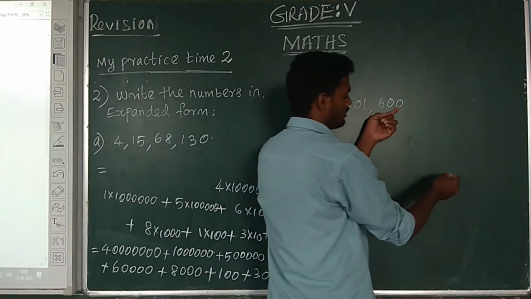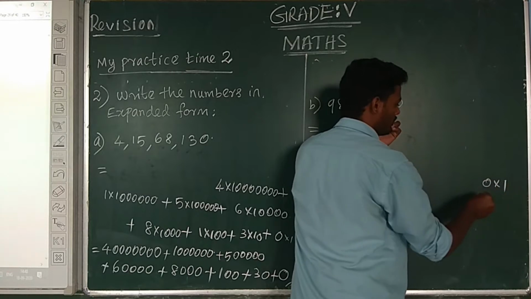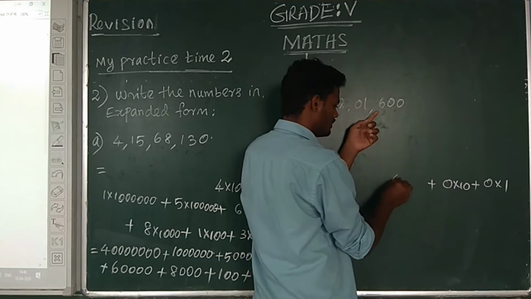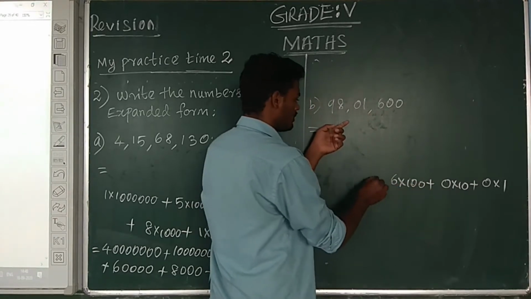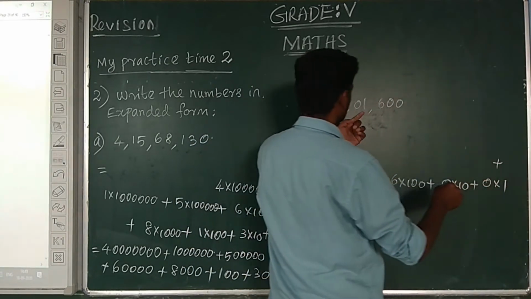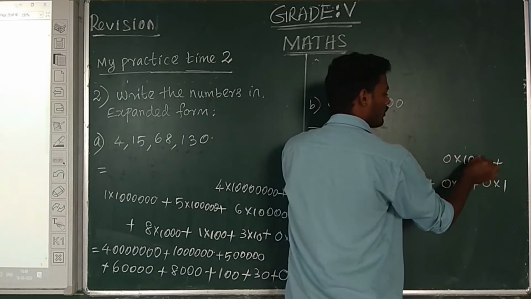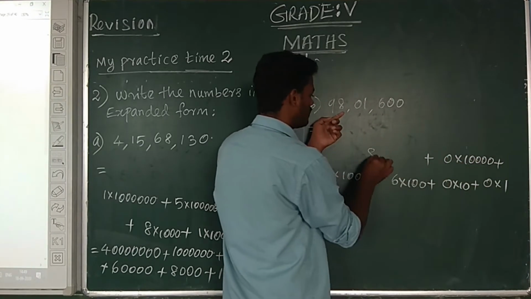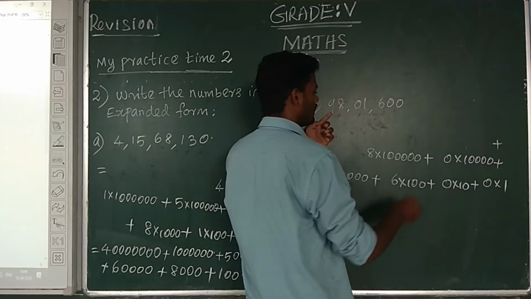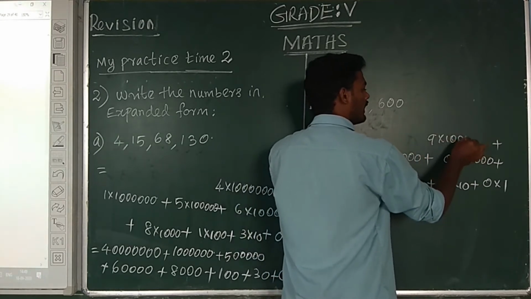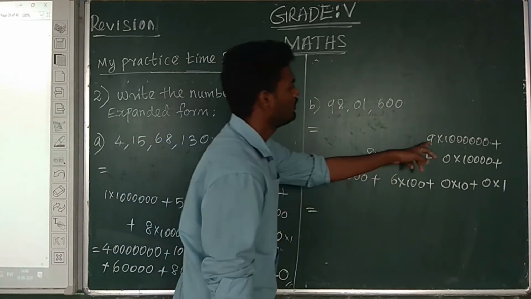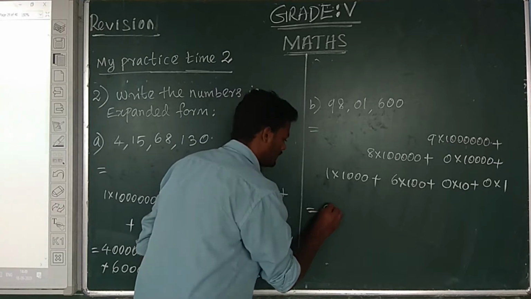Next, ones place 0. So 0 into 1, plus next one 0 into tens, plus 6 into hundreds, plus 1 into thousands, plus 0 into 10,000, plus 8 into lakh, plus next one 9 into 10 lakh. Therefore the value is 9 into 10 lakh, equal to 90 lakh,